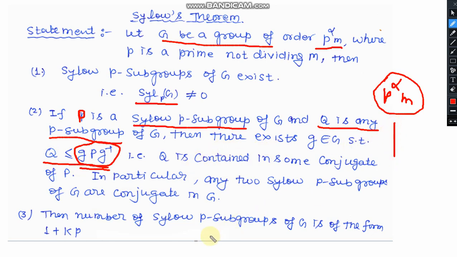The third property states that the number of Sylow p-subgroups will always be of the form 1 plus kp. It means if you divide the number of Sylow p-subgroups by this prime number, then the remainder will always be 1. These are the statements of Sylow p-subgroups and the Sylow theorem.